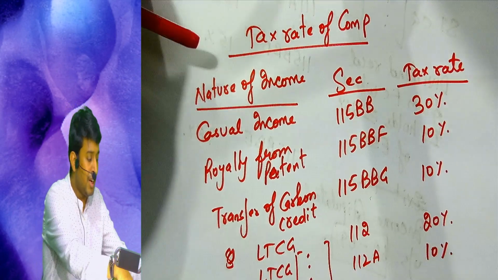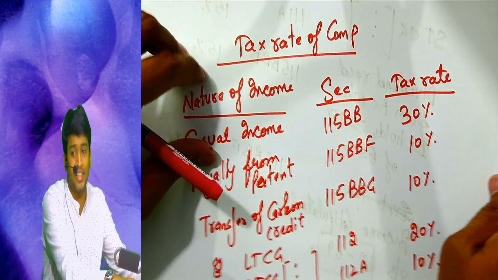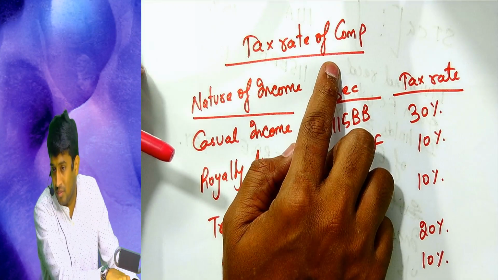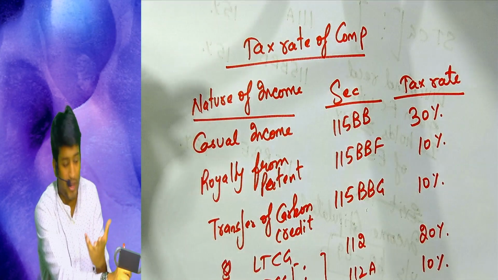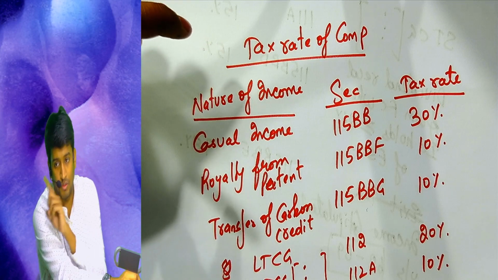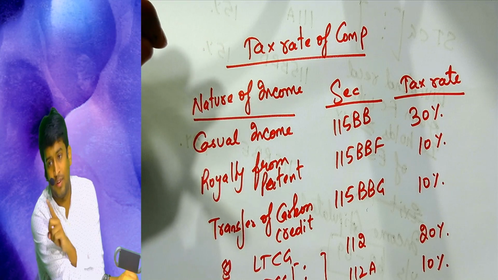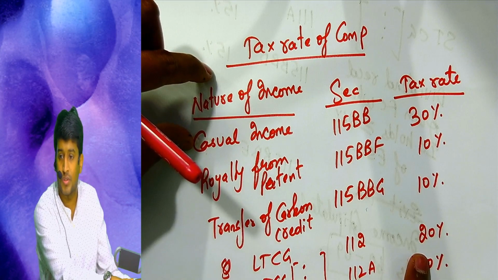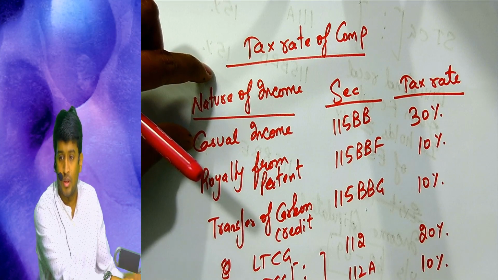Then what all we covered in the last 1 hour, sir? That is other than these incomes, tax rates for a company. If a company is earning house property income, it's not covered in this chart, we'll go there. Other sources will go there. PGBP will go there. Capital gains will come here, 20%. Short term, long term.